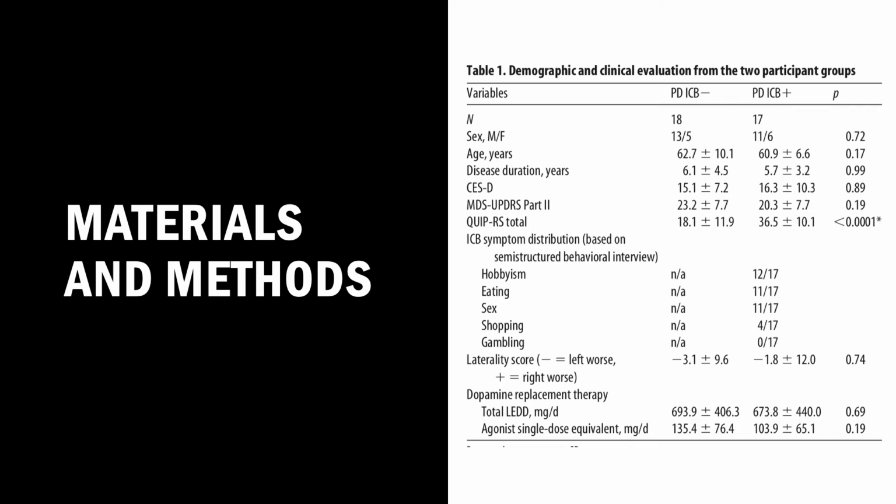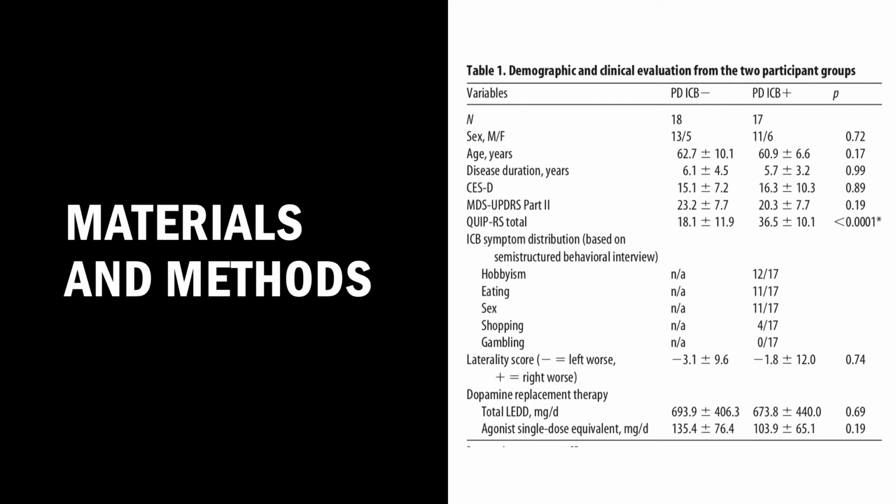Roughly half exhibited ICBs, a classification determined by an interview with the patient and the completion of the Questionnaire for Impulsive-Compulsive Disorders and Parkinson's Disease Rating Scale, also known as QIP-RS. The image on the screen shows how the participants break down into other categories and addresses which ICB symptoms each express. Fallypride is a high-affinity D2-3 radioligand used to quantify D2-3 receptor levels.